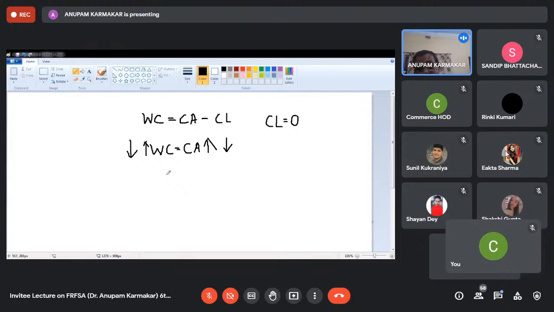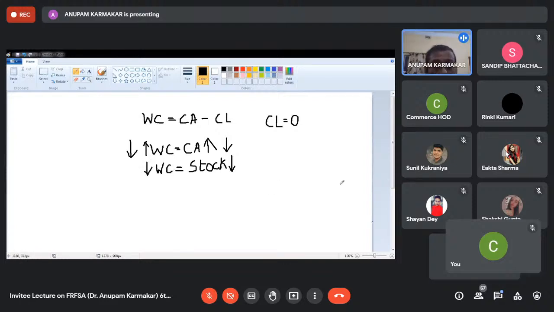Now, take any one item of current assets. Suppose I'm taking only one item, stock. Suppose stock is decreasing. Stock is decreasing means working capital is also decreasing.